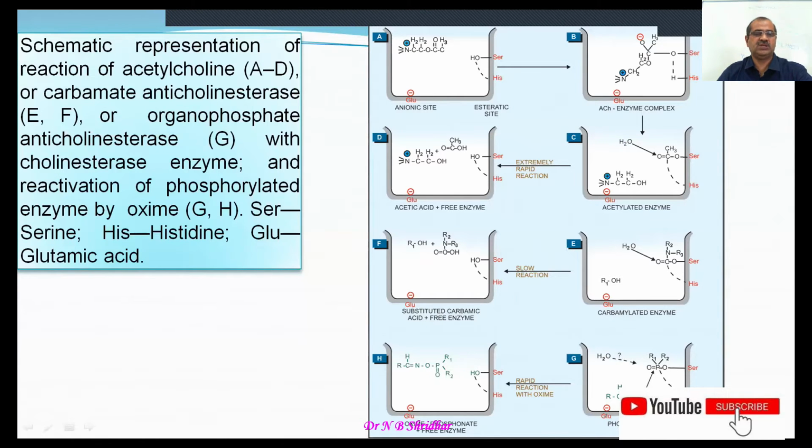Whereas the phosphorylated enzyme is not freed and irreversibly blocks the acetylcholinesterase enzyme. The oximes, pralidoxime, obidoxime and many others, are going to reactivate this inactivated enzyme. Many times, if the enzyme is inhibited for a prolonged time, then aging occurs. You can see that in this diagrammatic representation.